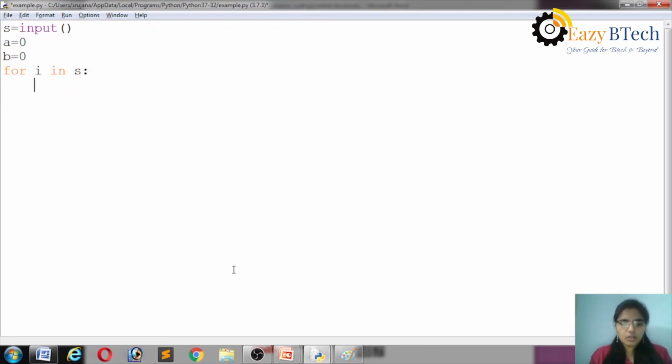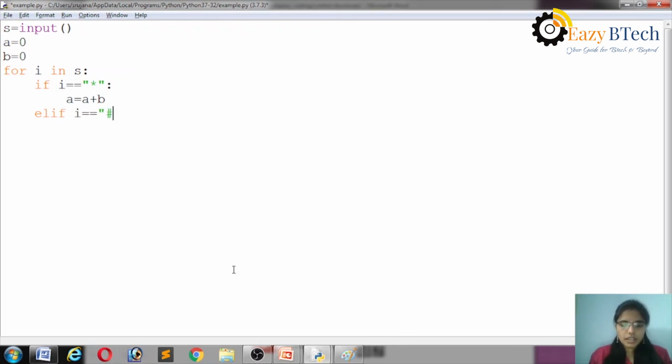Then first of all, I am checking if the i value is equal to star. If the i value is equal to star, then I increment the a value: a is equal to a plus 1. Either you can take else also, or it will move on to elif i is equal to hash.